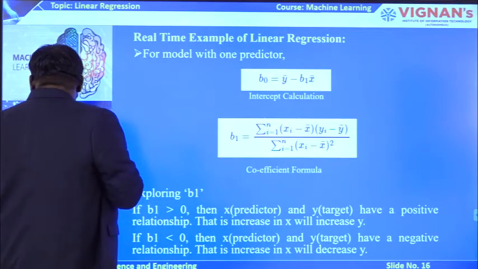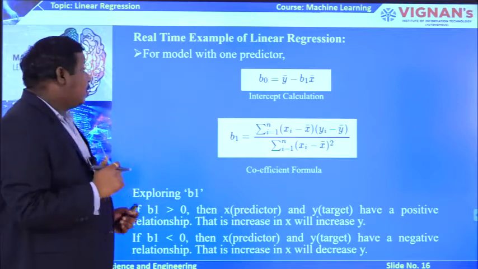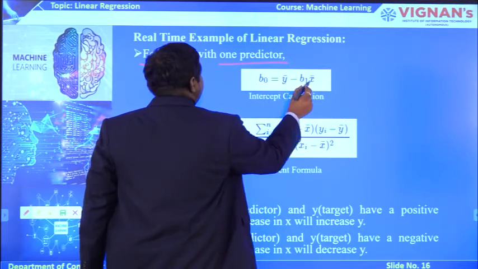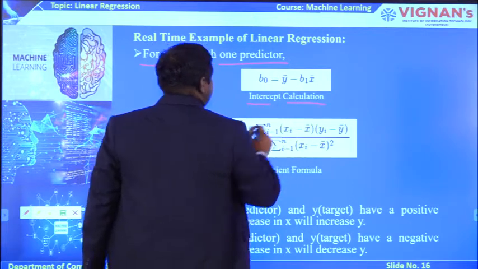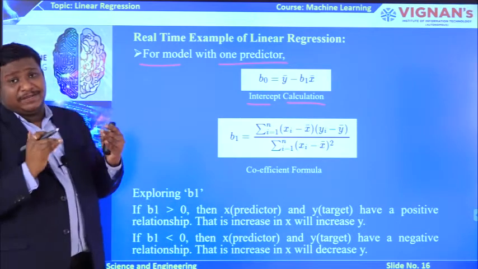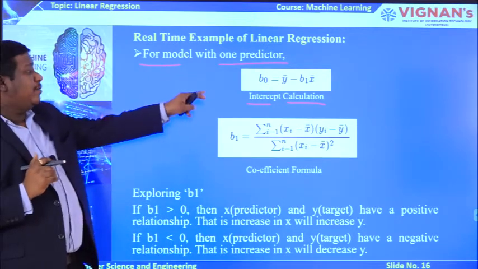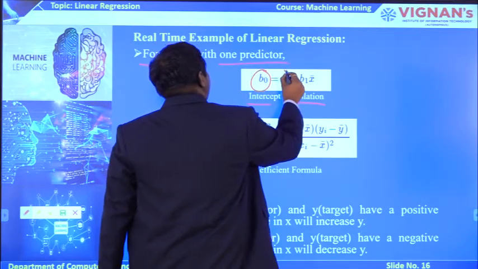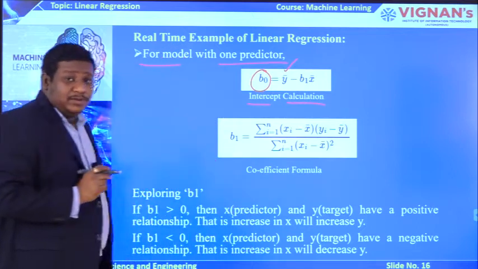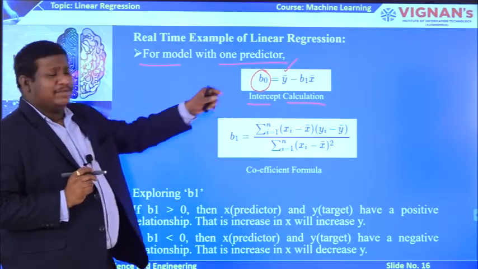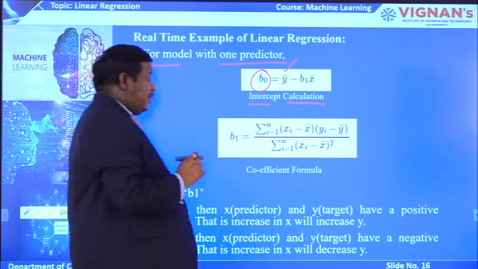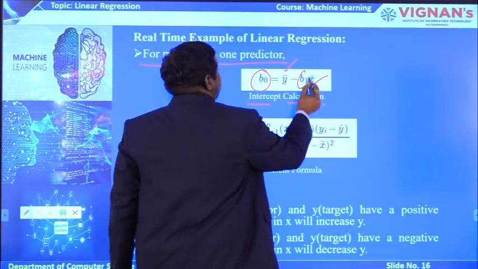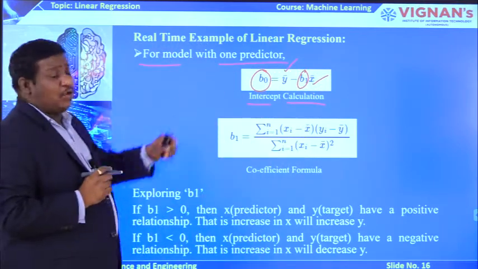These are some of the equations for that model. For a model with one predictor, we use b naught equal to y bar minus b1 into x bar. This is the intercept calculation. I told you the intercept is where the line crosses the y axis. Here y bar is the mean of the y values, x bar is the mean of the x values, and b1 we told you already is the regression coefficient.